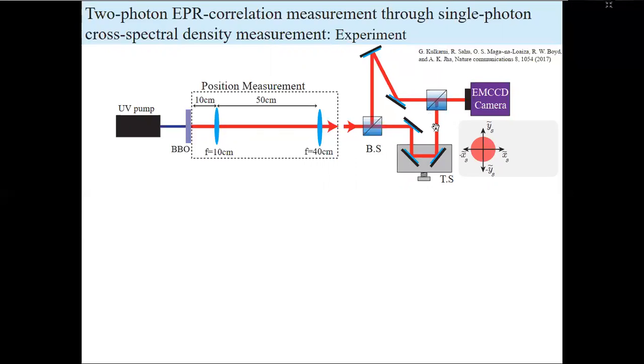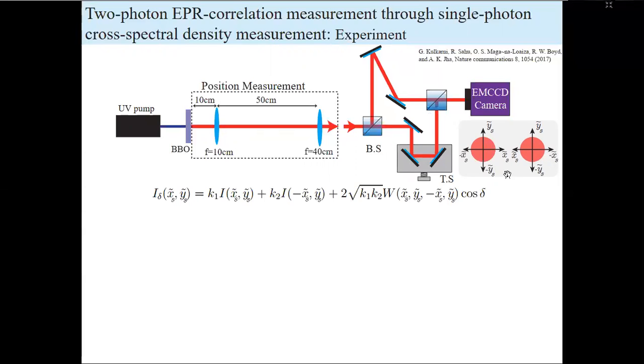On the other arm, we have three mirrors, and hence it goes through an odd number of reflections. As a result, the input field will be inverted about the reflection axis, which makes x into minus x. At the camera, we expect the x point of the input field will interfere with the minus x point. This is the interferogram expression that we'll see on the camera. This term contains the cross-spectral density function, which is our central interest, and our job is now to extract it in an efficient manner.